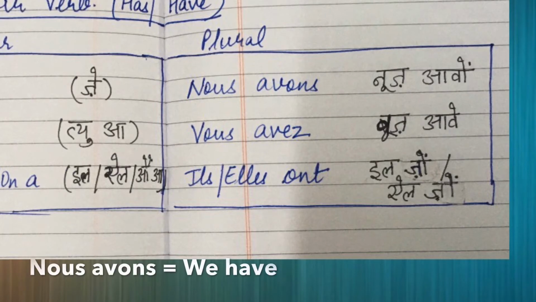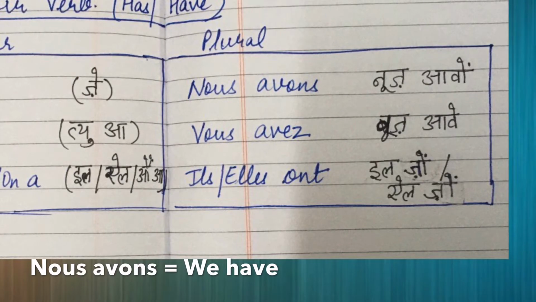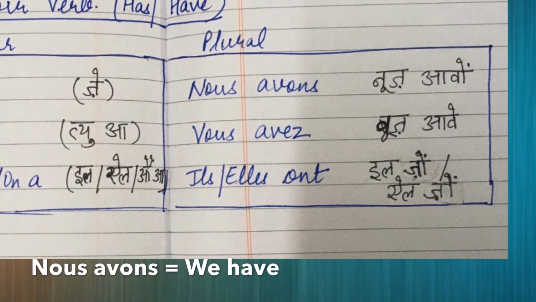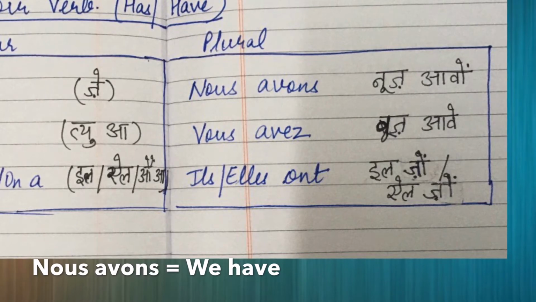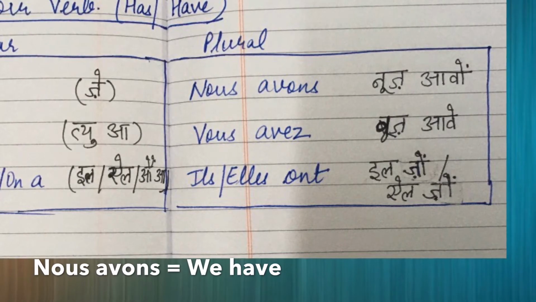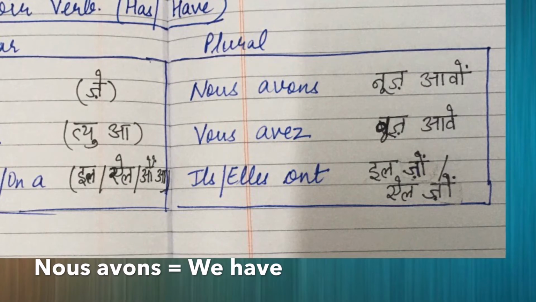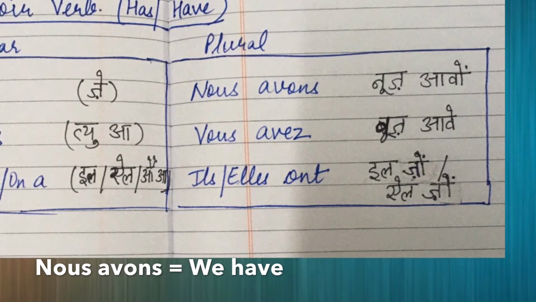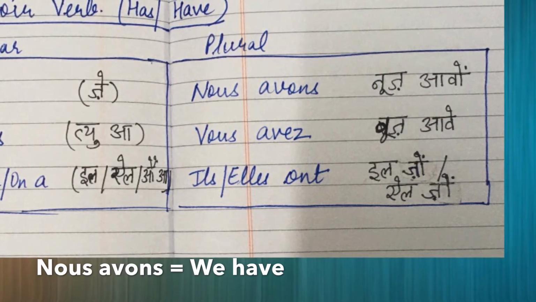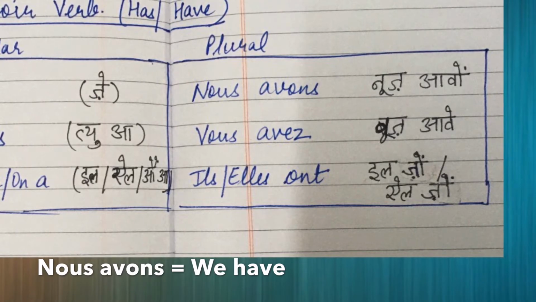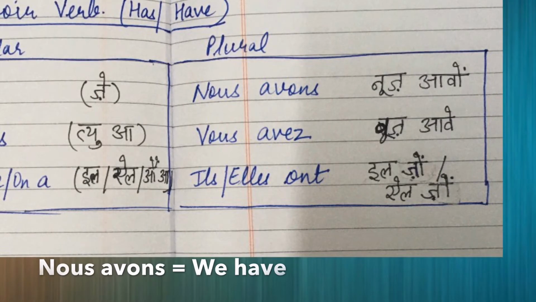Now see the conjugation for the plural ones. First one is nous avons. It means we have. Nous means we and avons is the conjugation of avoir that is going to be used with nous. With nous, in almost all the verbs you are going to use ons at the end in most of the verbs. Nous avons.